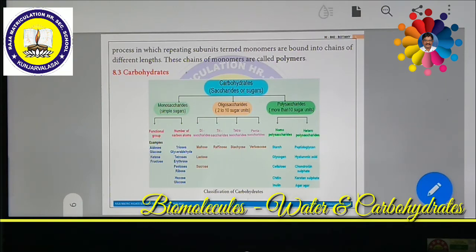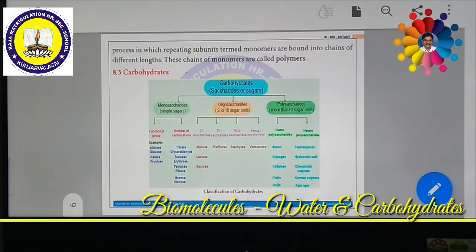It can be converted into copper oxide. In this process, the aldehyde or ketone group is oxidized to a carboxylic group. COOH is called the carboxylic acid group. So this reaction used to test for reducing sugar is known as the Benedict test.